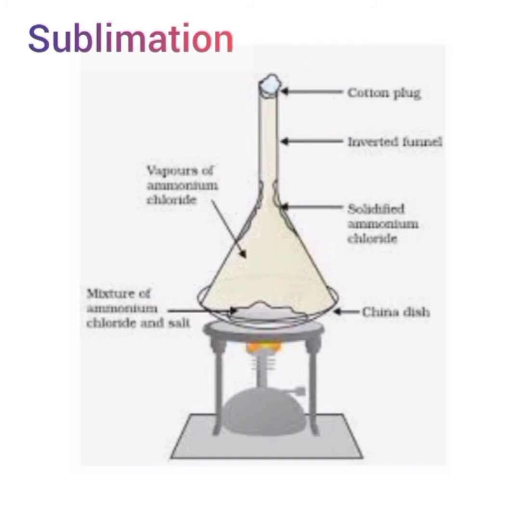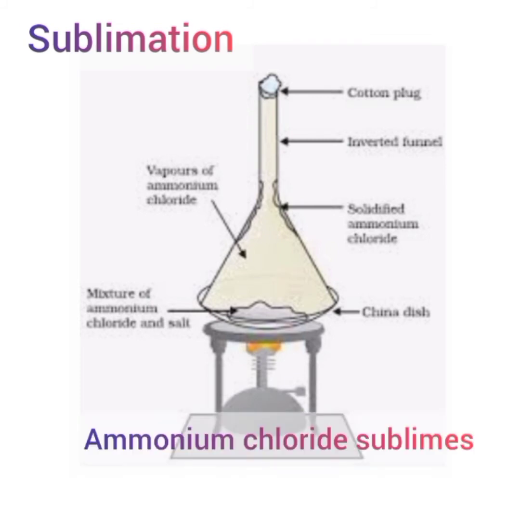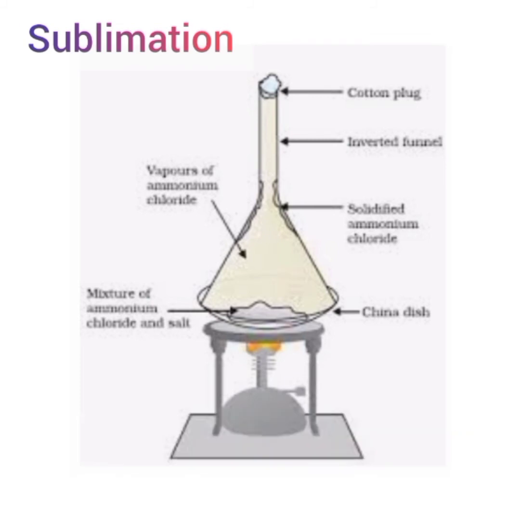Take a mixture of ammonium chloride and salt in a china dish and cover it with an inverted funnel and plug its neck with a cotton plug. When we start heating with the help of a burner, the ammonium chloride sublimes, is cooled and solidified, and is collected at the top of the neck of the funnel, and the salt, that is common salt, is left behind in the china dish. In this way we can separate ammonium chloride from the common salt mixture.